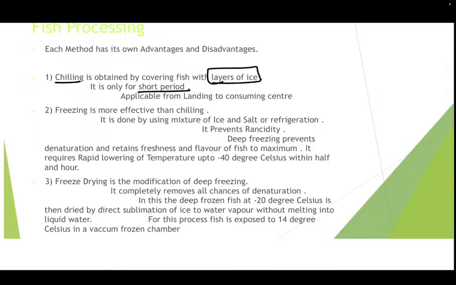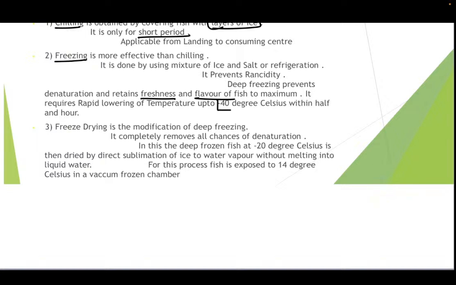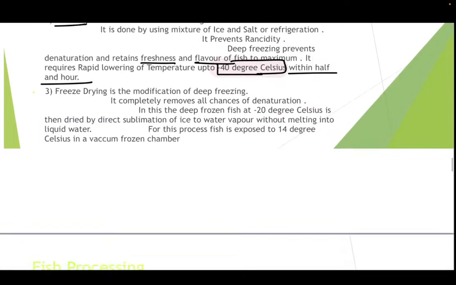Freezing is more effective than chilling. Now the next one is freezing. It is done by using a mixture of ice and salt or refrigeration. It prevents rancidity, and deep freezing prevents denaturation and retains freshness and flavor of the fish to maximum. So the freshness and flavor of the fish remains maximum in freezing. So it's important that we go for specialized deep freezing. It requires rapid lowering of temperature up to minus 40 degrees Celsius. Minus 40 degrees Celsius is the optimum temperature in which we can preserve these fishes. And what is the other thing which is important? Within half an hour we need to have a rapid lowering of the temperature.